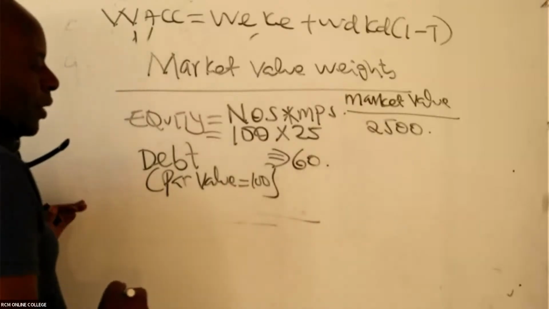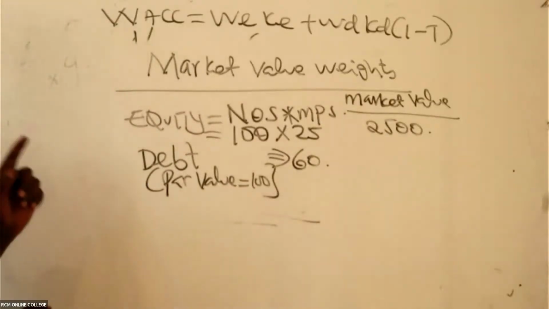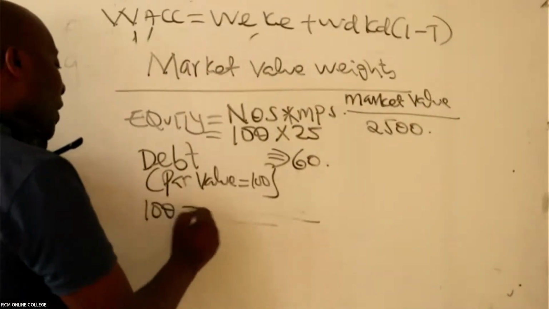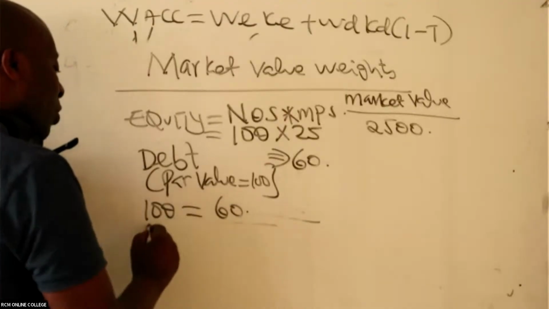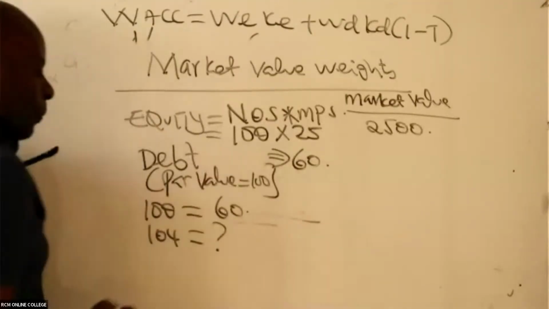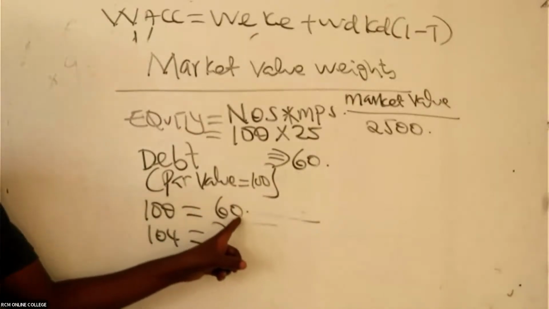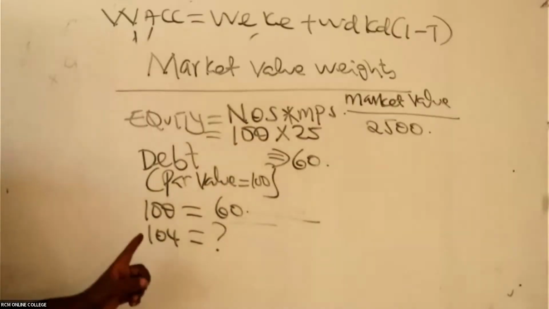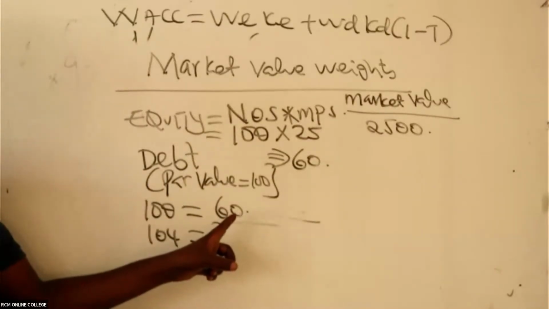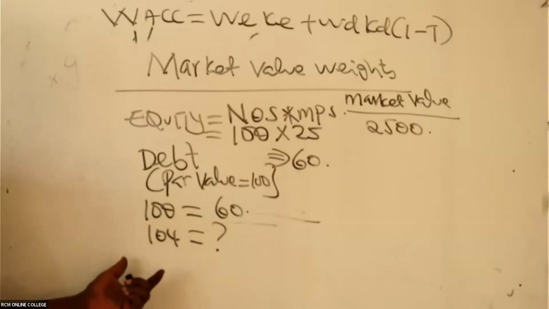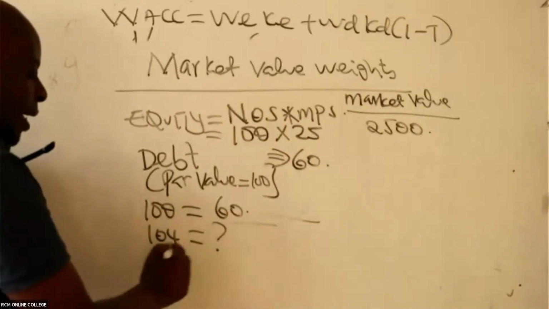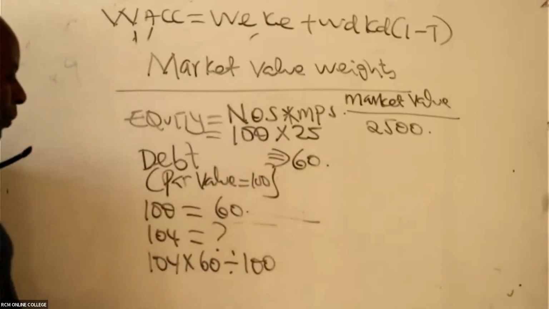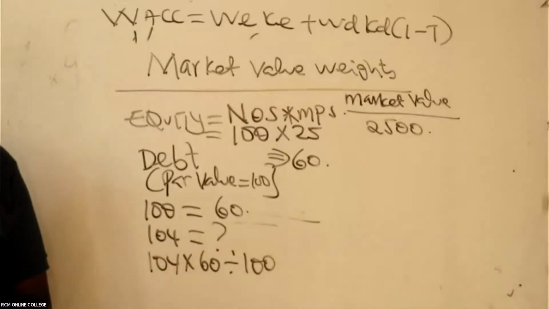It is normally very easy to get market value. You ask yourself, if a par value of 100 is giving you 60, how about if the price changes to 104? Then I'll be able to get the market value of that, which will be 104 times 60 divided by 100.